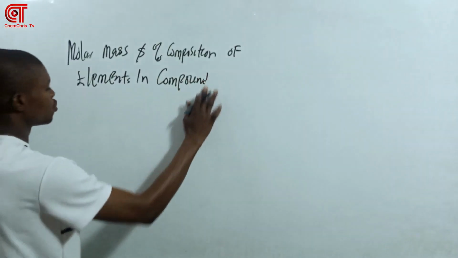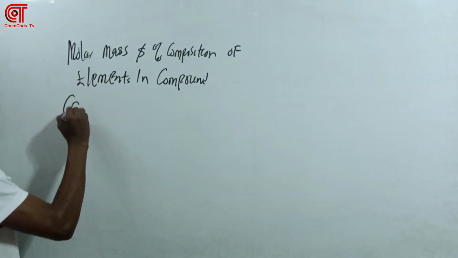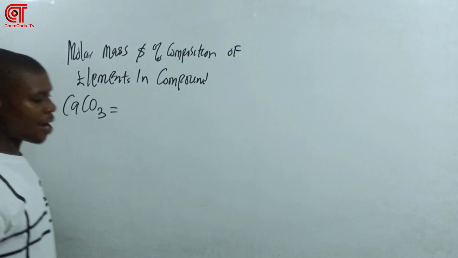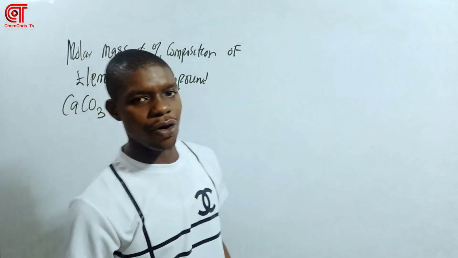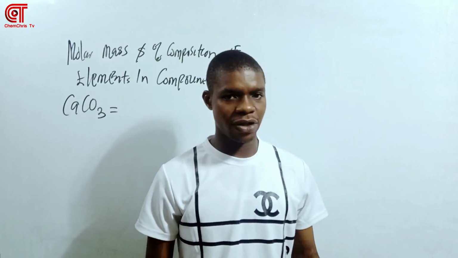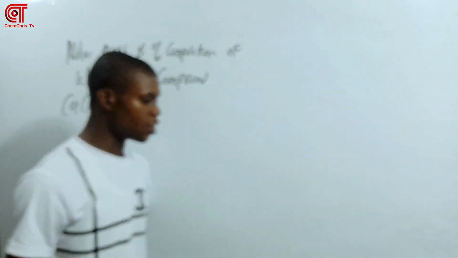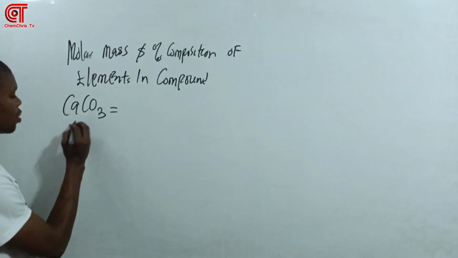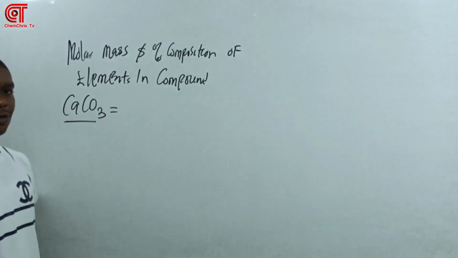Now we have a compound, let's say CaCO3. How do you calculate the molar mass? Remember, every element has its own atomic mass, which is a constant. In the exam, it is given to you, so it's already displayed on the board there. So how do you calculate the molar mass of this compound here?